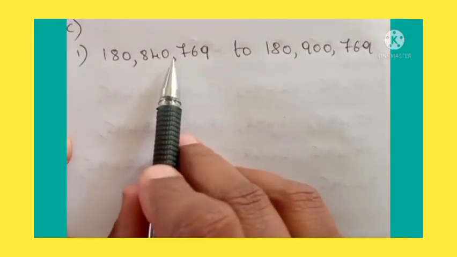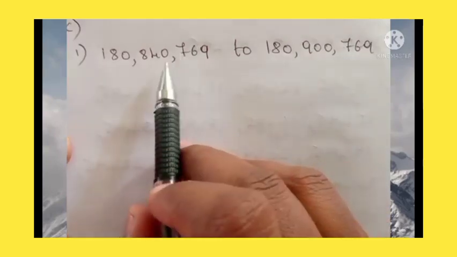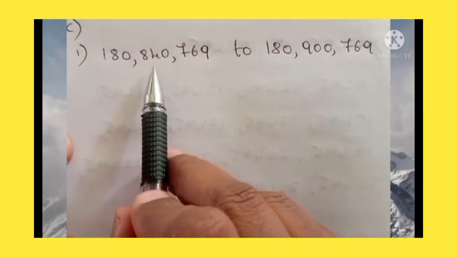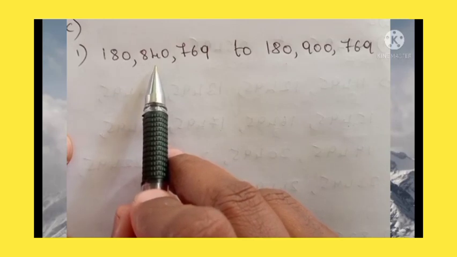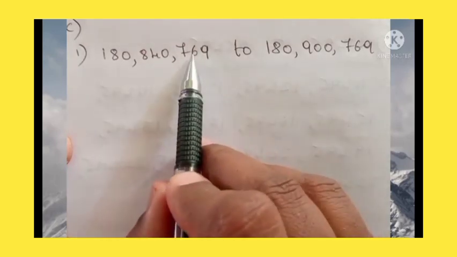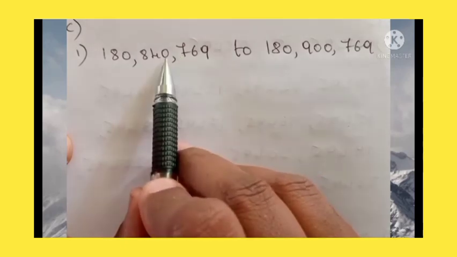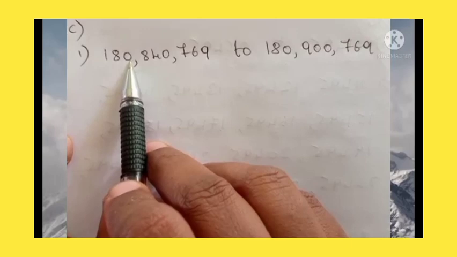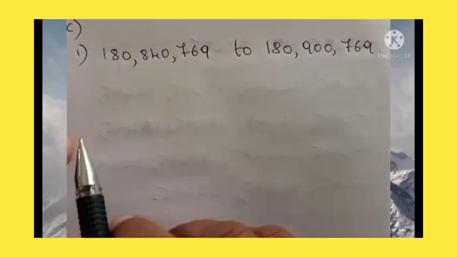See, dear students, they have given the commas here. Okay, so these 3 they have given. This means it will be in the international system. See, ones, tens, hundreds, 1,000, 10,000, 100,000, million, 10 million, 100 million. Okay.